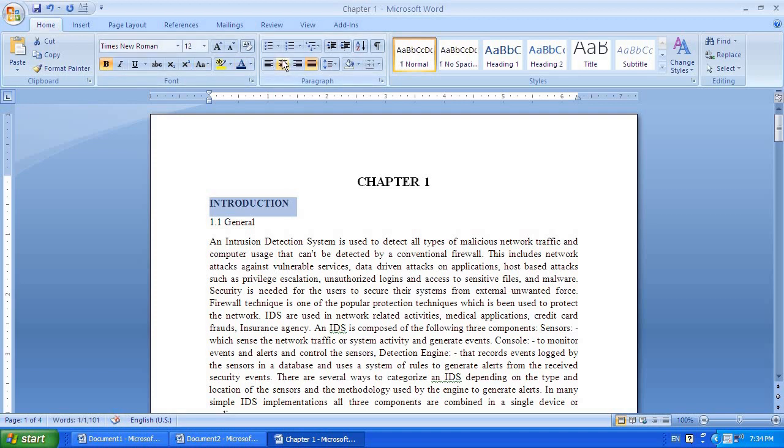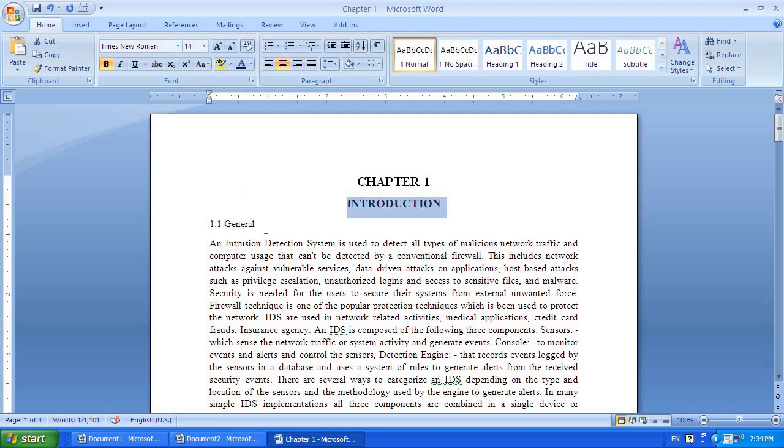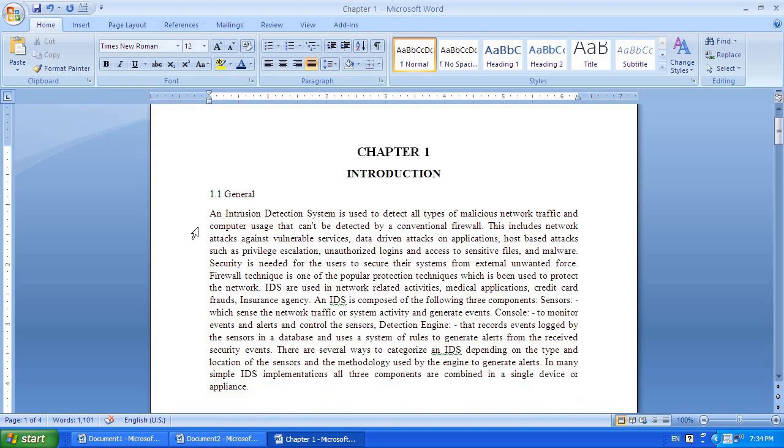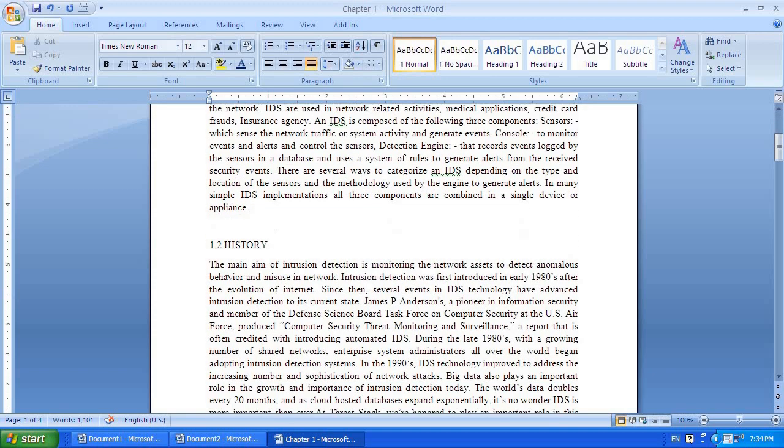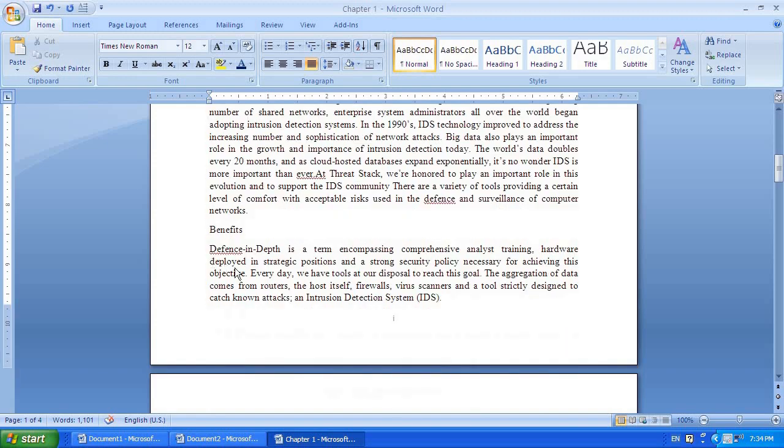It needs to be in the center, and the font size is 14. After this, below it you will have so many subheadings. So 1.1 is General, 1.2 is History, and 1.3 goes on like this.